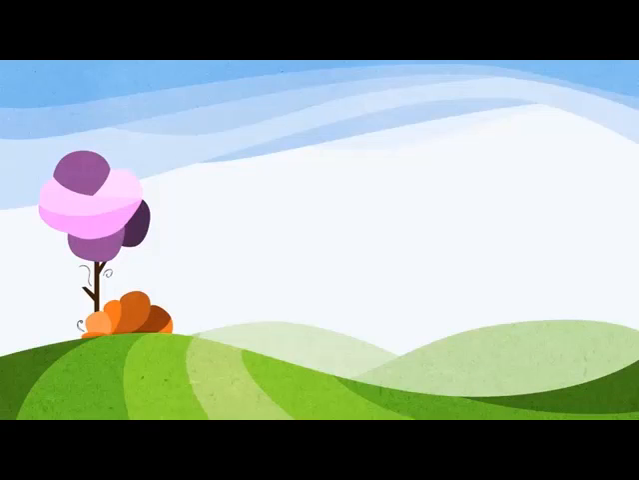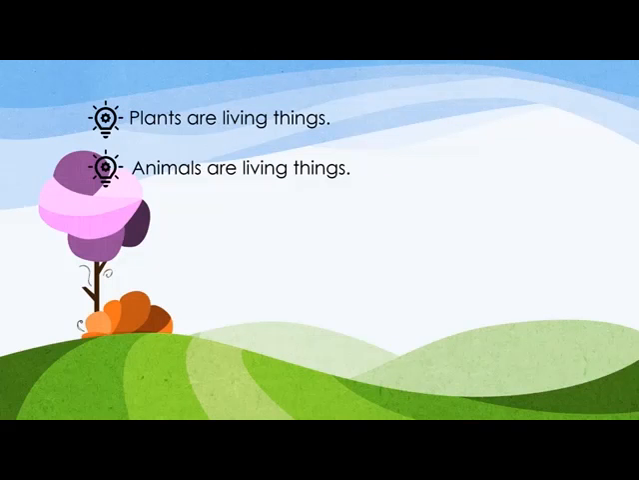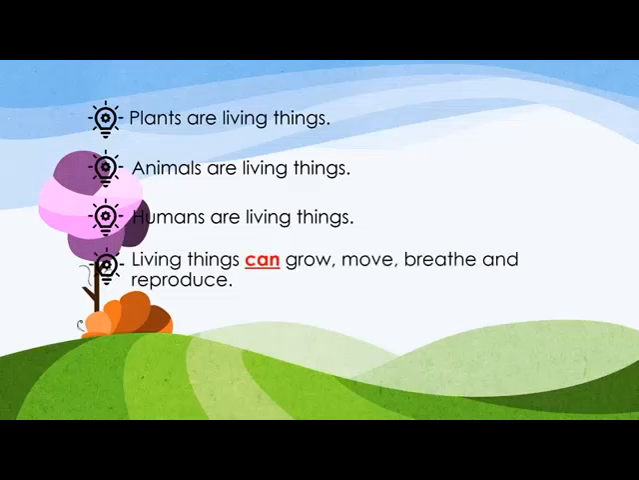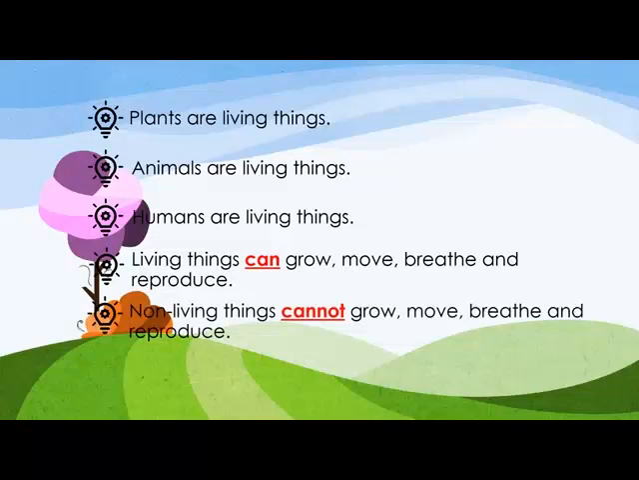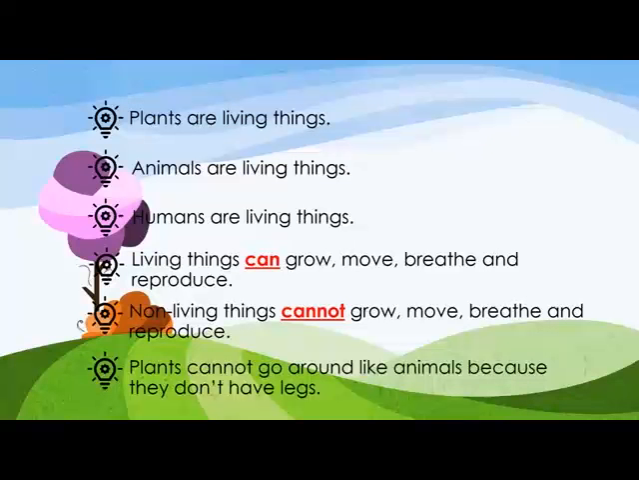Let us summarize the lesson that we have learned. Plants are living things. Animals are living things. Humans are living things. Living things can grow, move, breathe, and reproduce. Non-living things cannot grow, move, breathe, and reproduce. Plants cannot go around like animals because they don't have legs.